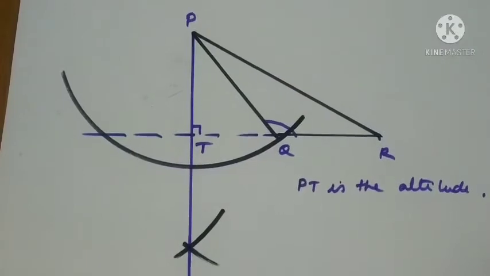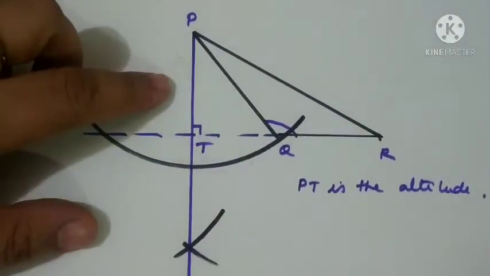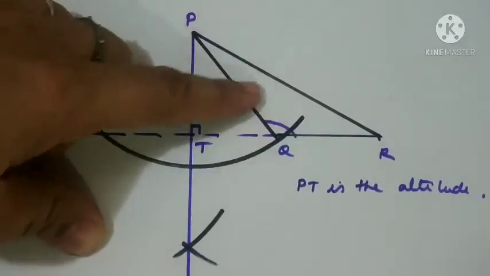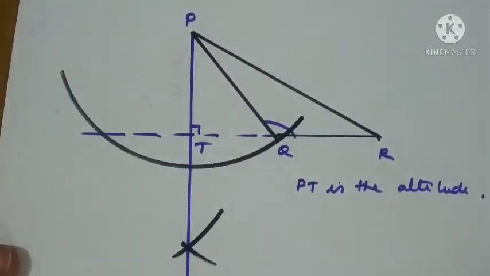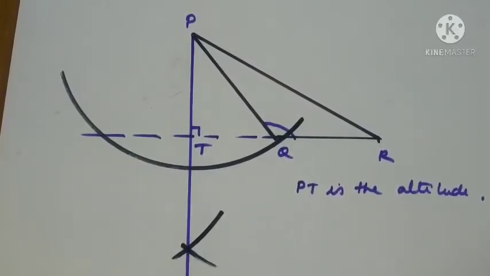So what is the conclusion you are making here? Sometimes the altitude of the triangle can lie on the outside of the triangle. It is not necessary that, like the median, we should always get it inside only. That is not correct. Sometimes it falls outside, sometimes it falls inside. So regarding altitude we cannot say where exactly the midpoint is, because the median we can say, as the median is calculated based on the vertex and the opposite side's midpoint.